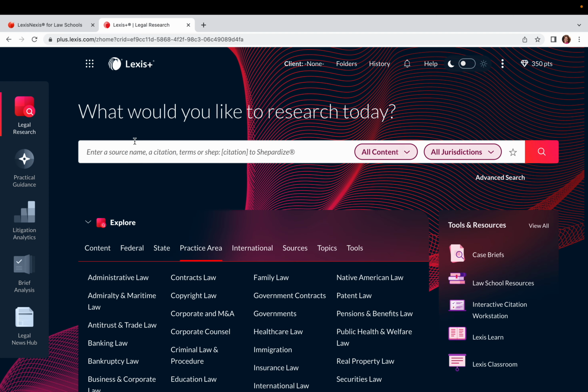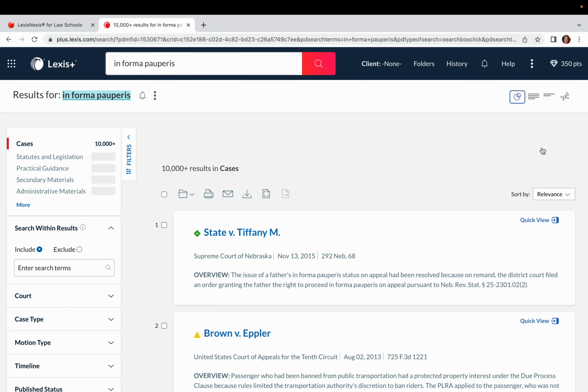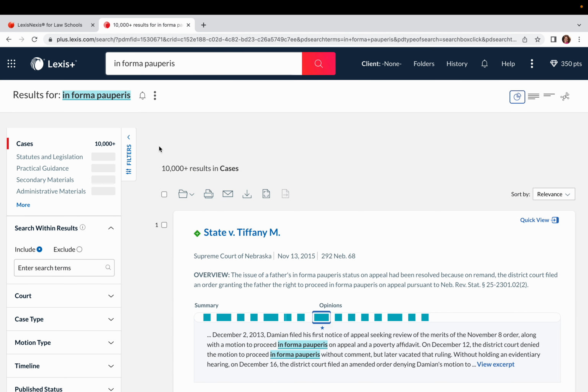Okay, now sometimes things go awry and we don't have what you're looking for, right? So here we've got something, it's a very common form that would need to be filed if we have an indigent client and they can't afford representation. You can file an informa pauperis document. But I actually had trouble finding these immediately when I went out to practical guidance.